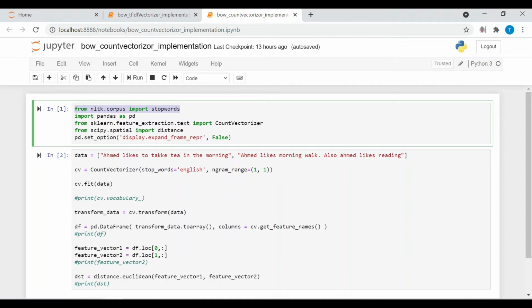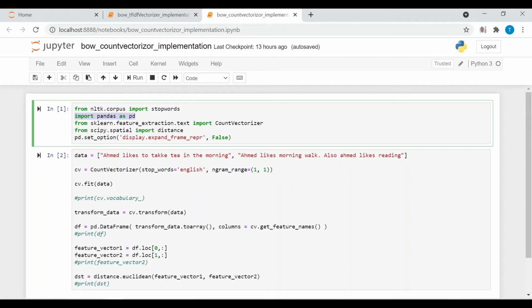These words repeat with high frequency and have less importance, so we import them to eliminate them from the text documents. Then in the second line, I am importing the pandas library. It is a very powerful tool to manipulate and analyze data.